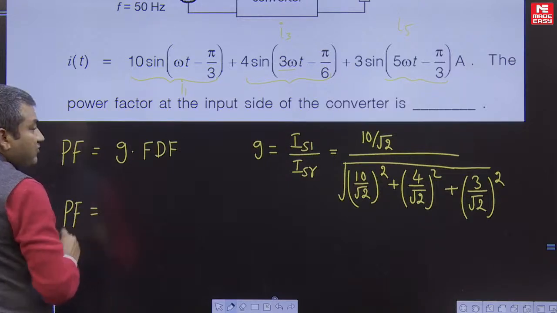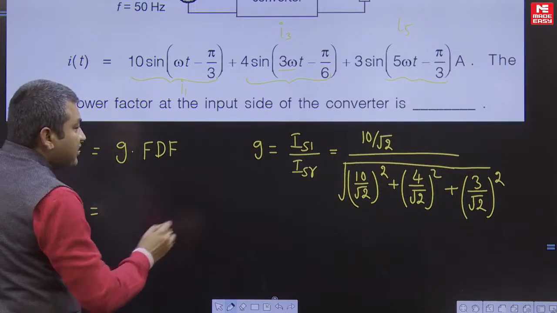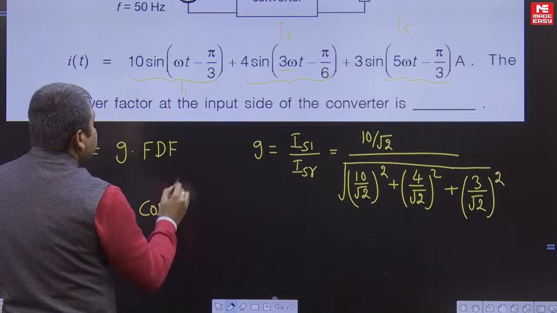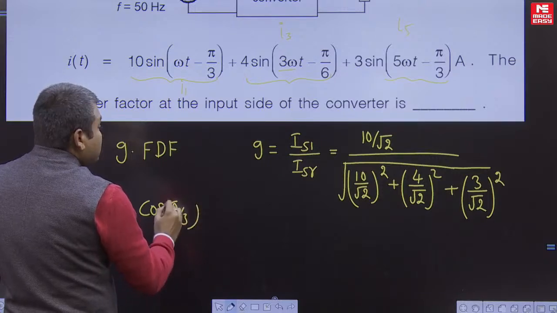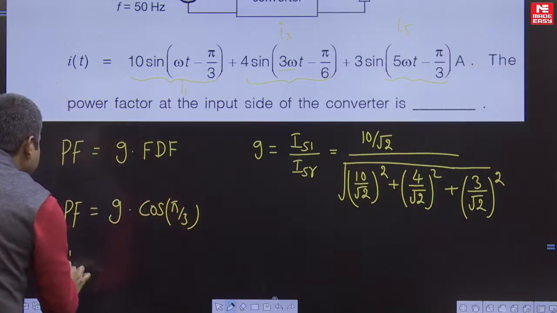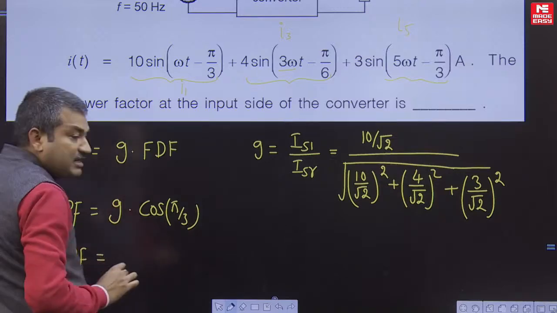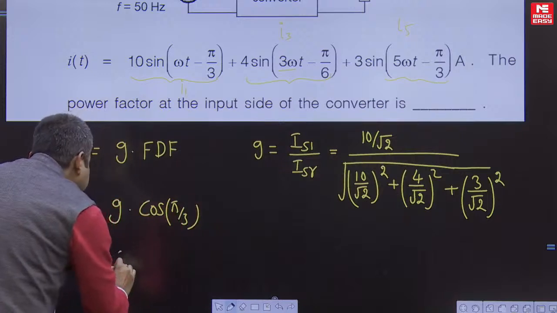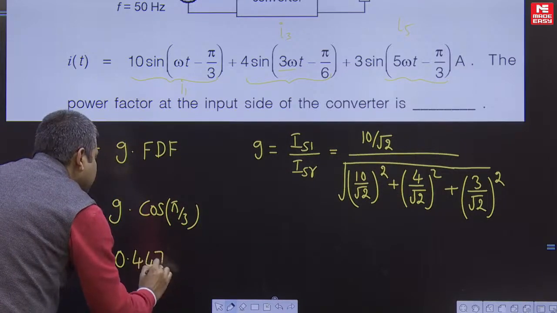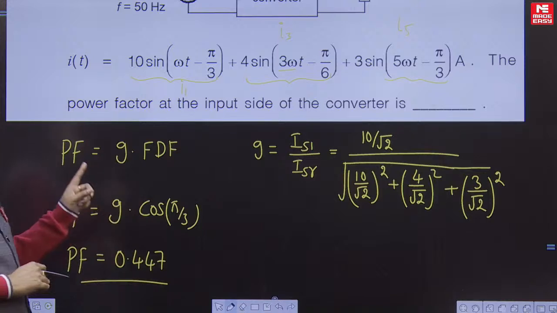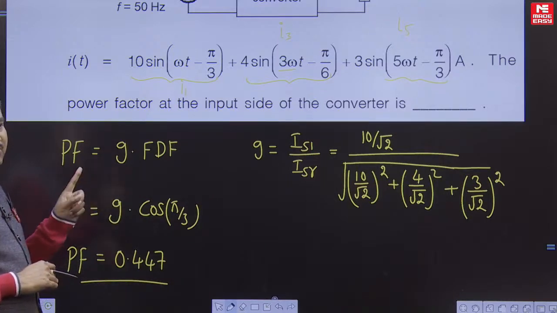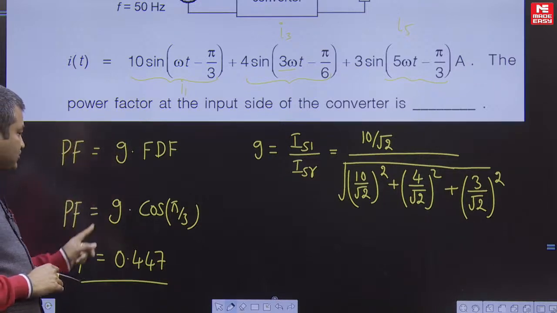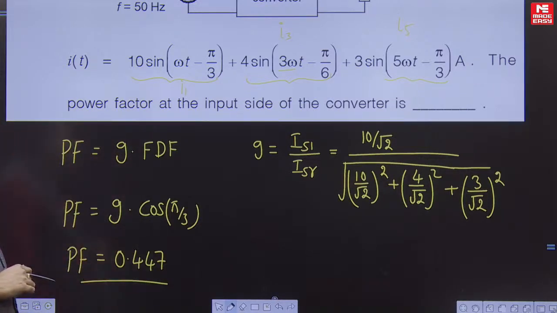So power factor is equal to G value into FDF. The fundamental displacement factor is cos of pi by 3. So calculate the G value and substitute here. Finally, after calculating, you will get 0.447. Power factor is 0.447. Dear students, this question was exactly the same as in our workbook, second chapter workbook, only the numericals changed. So this question is exactly the same as our workbook in GATE ESE, right?